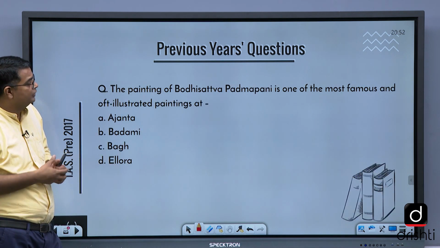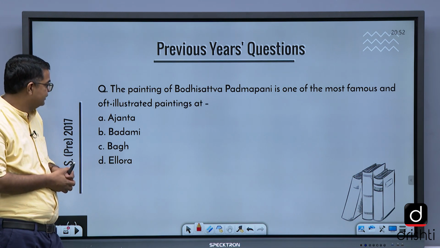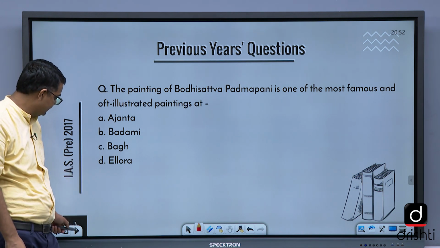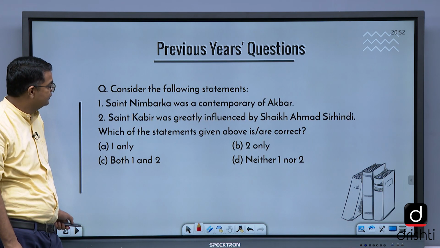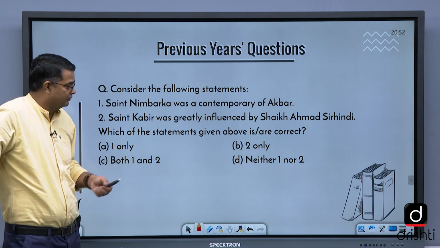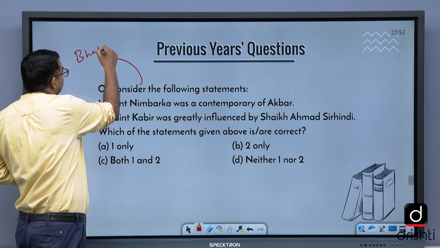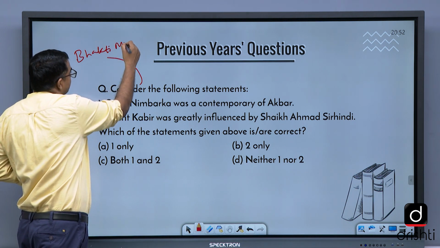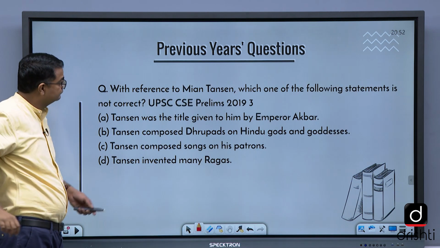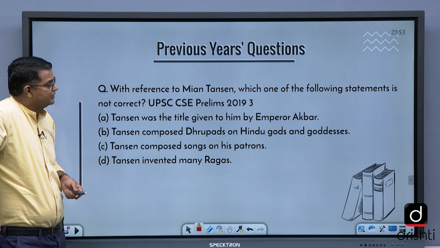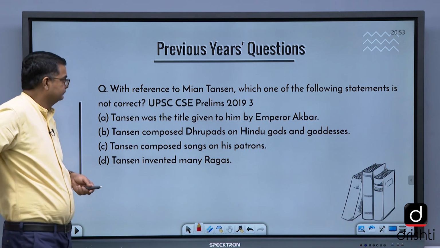The painting of Bodhisattva Padmapani is one of the famous illustrated paintings. Again, painting. Consider the following: Saint Nimbarka was a contemporary of Akbar. This is a question from the Bhakti movement. With reference to Miyan Tansen, which one of the following statements is not correct?